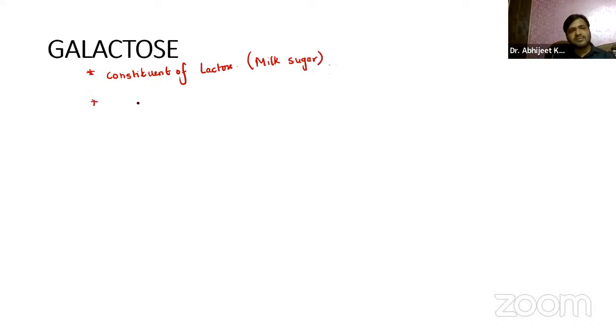And remember, guys, this galactose, it is synthesized in the mammary gland. Important. So these are two important parts that you have to focus on. So it is a constituent of lactose, that is the milk sugar, and it is synthesized in the mammary gland, guys, right?